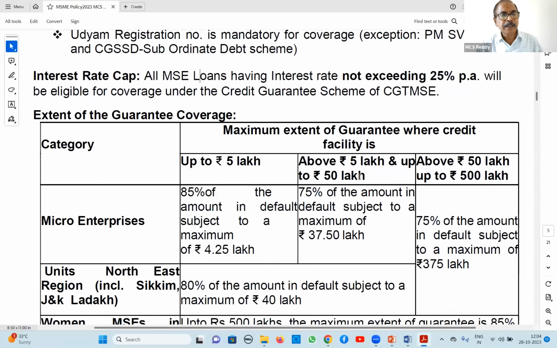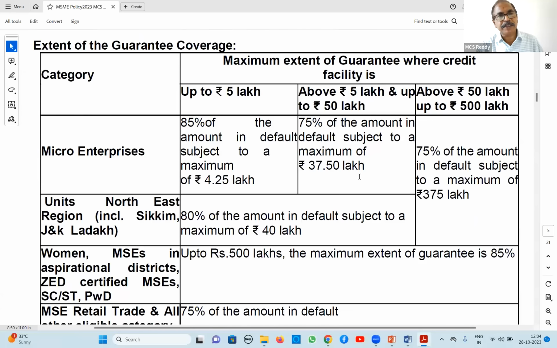Next, extent of coverage. Here so many changes are there, you have to take care. Extent of coverage for micro enterprises, up to 5 lakhs, is 85% coverage. It is the old one only, there is no change, up to 5 lakhs. Beyond 5 lakhs, up to 5 crores, 75% coverage here. For micro enterprises, up to 5 lakhs, 85% coverage. And above 5 lakhs, up to 500 lakhs, 75% coverage. That is the first one.